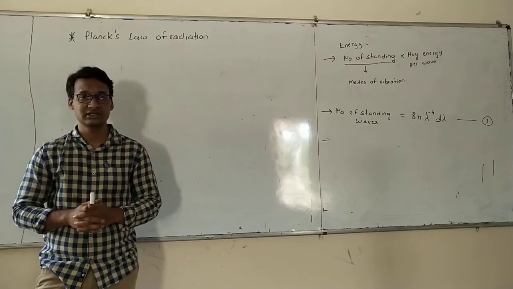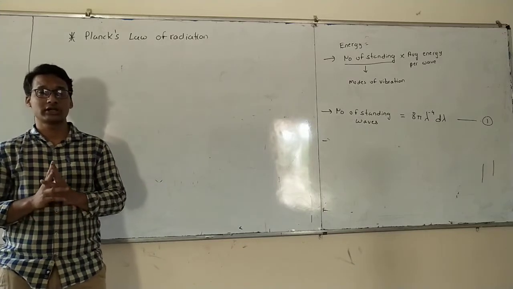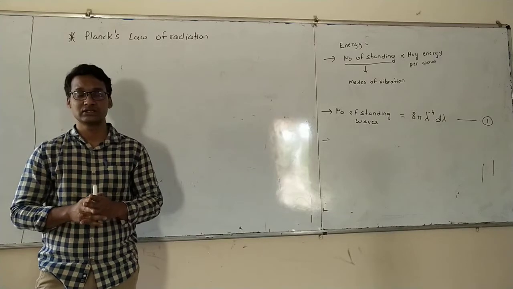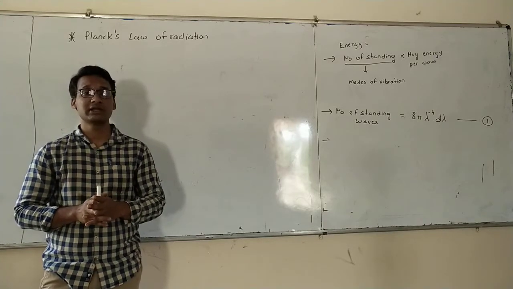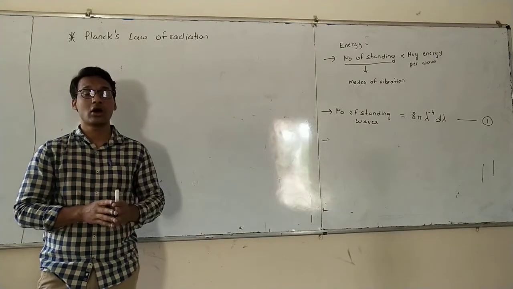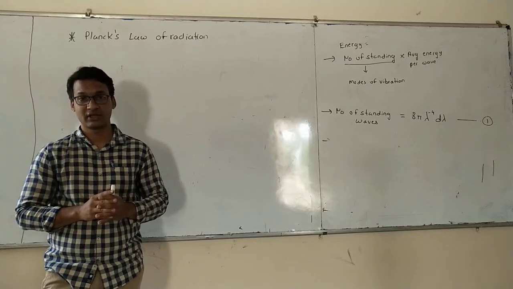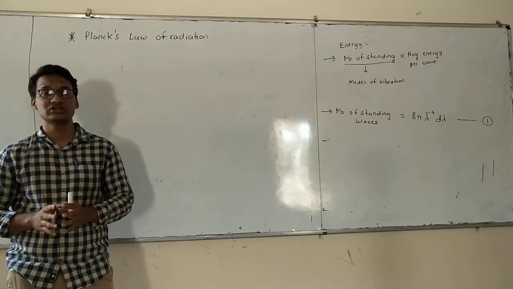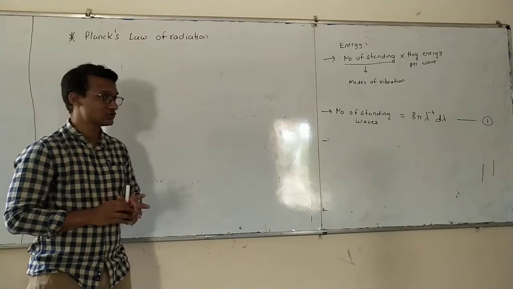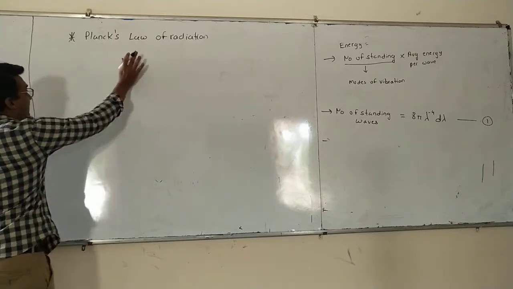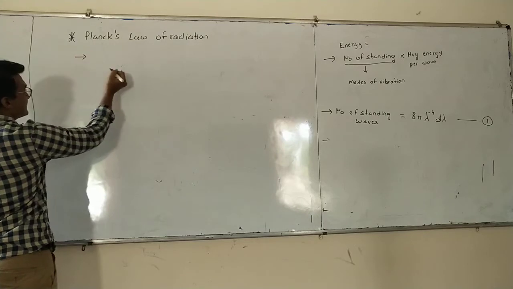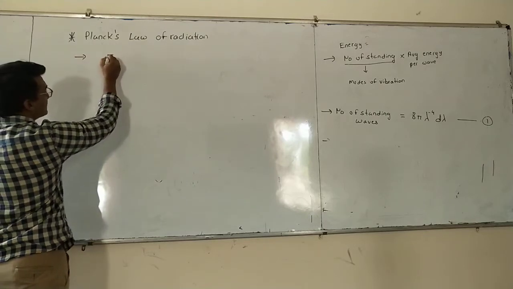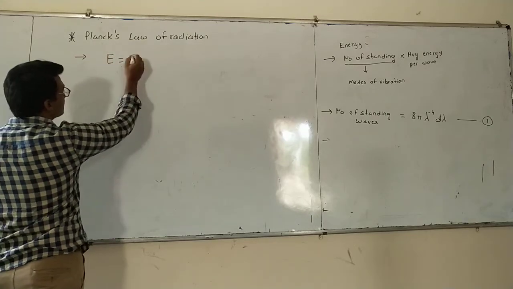That assumption is that energy is not continuous. He assumed that energy is discrete or quantized, whereas Rayleigh and Wien both had assumed that energy is continuous. So Planck assumed that energy is discontinuous and energy is given by this equation.